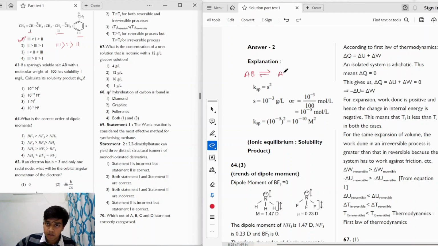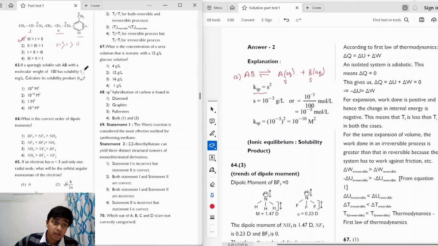We have AB, and it will be separated into, let's just forget the charges for now, A in aqueous medium plus B in aqueous medium, and AB will be a solid. So when it is dissolving, it will be broken up like this as A and B, and the solubility of both A and B will be S and S, and that will give us KSP as S square.